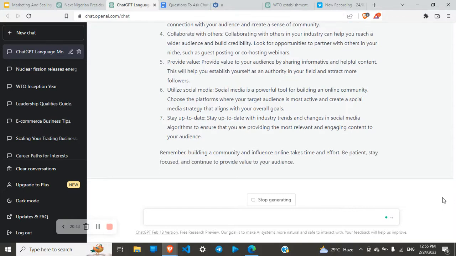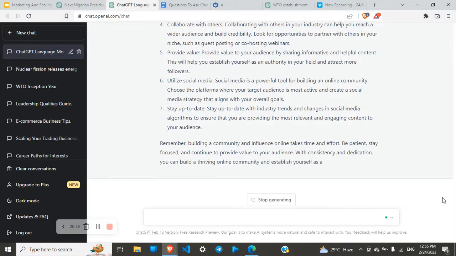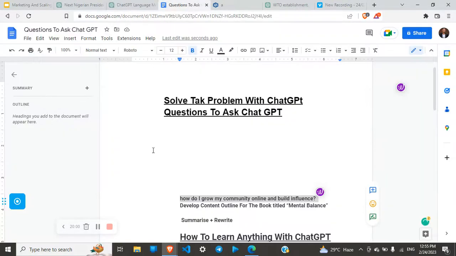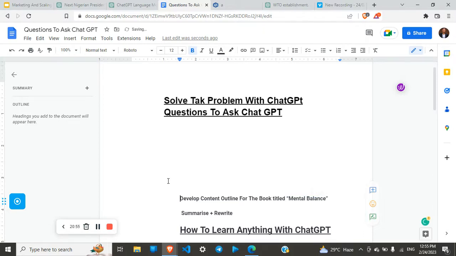Remember, building a community and influence online takes time and effort. Be patient, stay focused, and continue to provide value to your audience. Wow, this is amazing. This is really, really amazing. How much worth of value is this? Finally, we want to write a book, but we just want to look at the outline of the book.